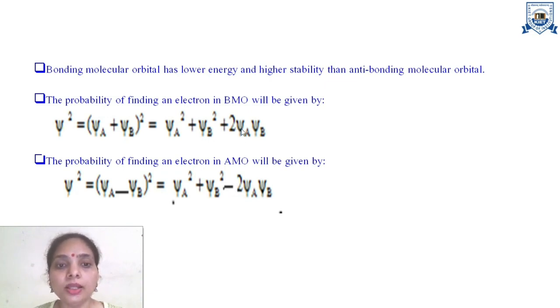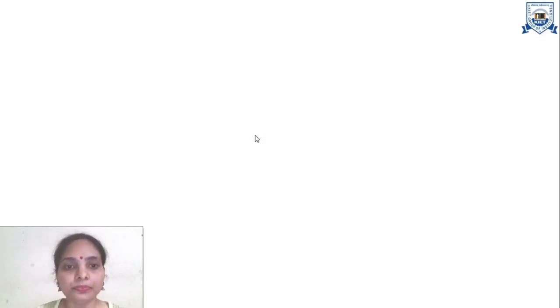It means the probability of overlapping of atomic orbitals in bonding molecular orbital is 2 times that of the probability of overlapping of atomic orbitals in anti-bonding molecular orbitals. Therefore, the bonding molecular orbital will be more stable than anti-bonding molecular orbital. As we know, more is the overlapping, more is the stability.